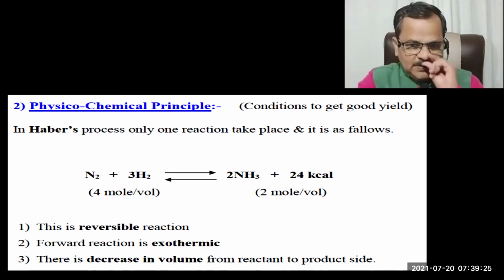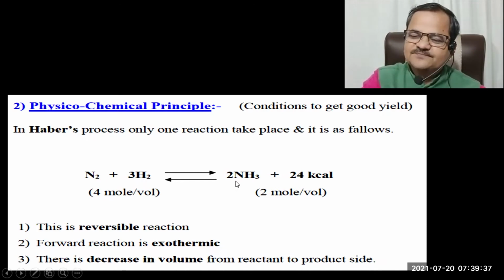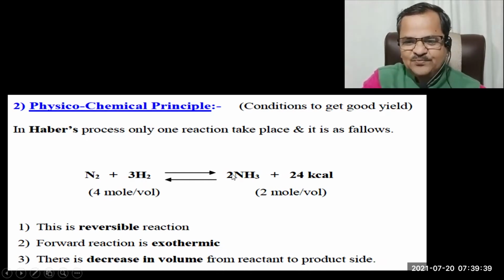So in order to convert these unreacted 50% N2 and 50% H2 into NH3, we have to do something. As a chemist, we have to do something on this reaction.